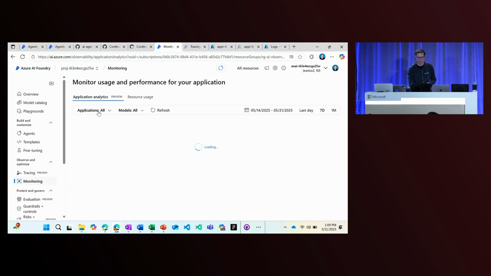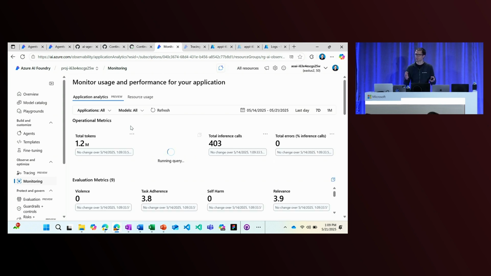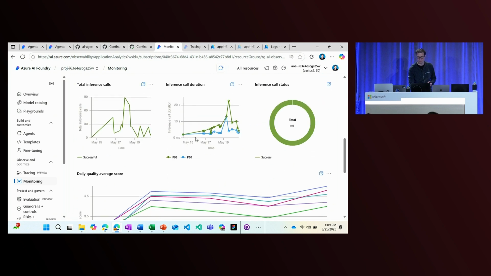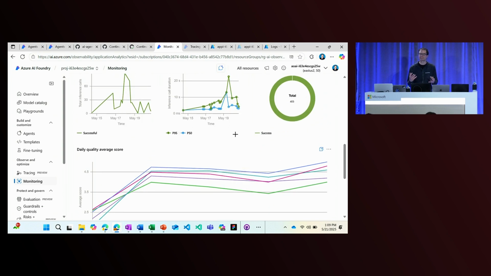I can swap between applications and models. So it's pretty easy for me to drill into all of the different aspects of the agents that I have deployed through the Foundry. Now, remember, earlier I said that there are some inconsistencies in the quality metrics. I'm seeing the scores dip across days, so I'd like to drill into that a little bit more to assess what's going on. How can I improve my agent in production so that I can make it better and optimize it over time?